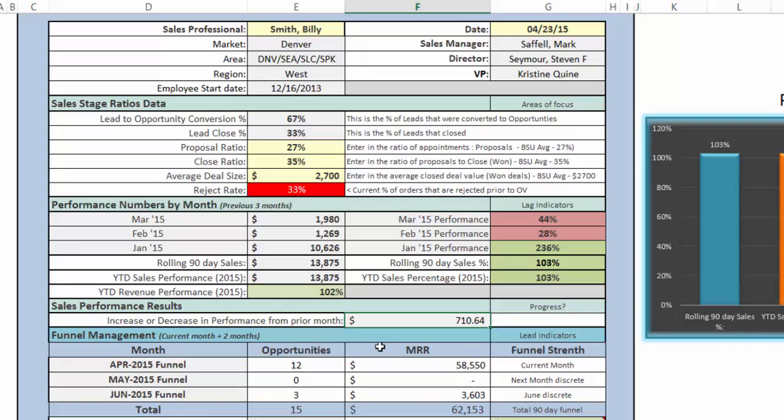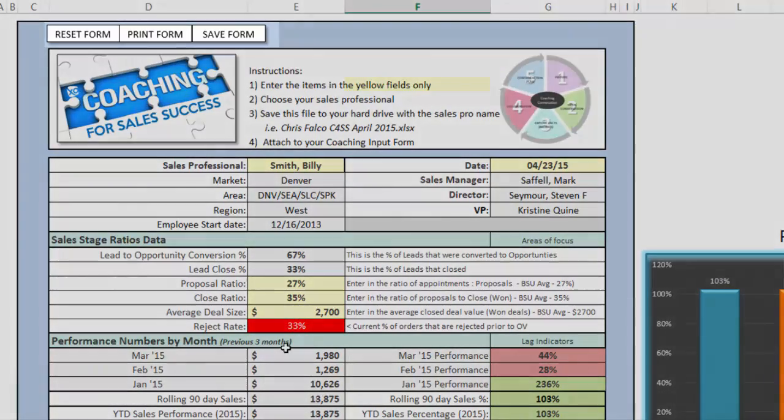So the rest of this is analysis. I look at this and say, what do I see about this? I can see that, all right, his sales were at a very large January, followed by 2 very small months. He's got a funnel that's very big for the current month, very, very low for the months after that. So when I come back to the coaching plan, we're going to look at some specific things we're going to focus on with Billy. Now, back to the top, I have 3 options that I can do here.